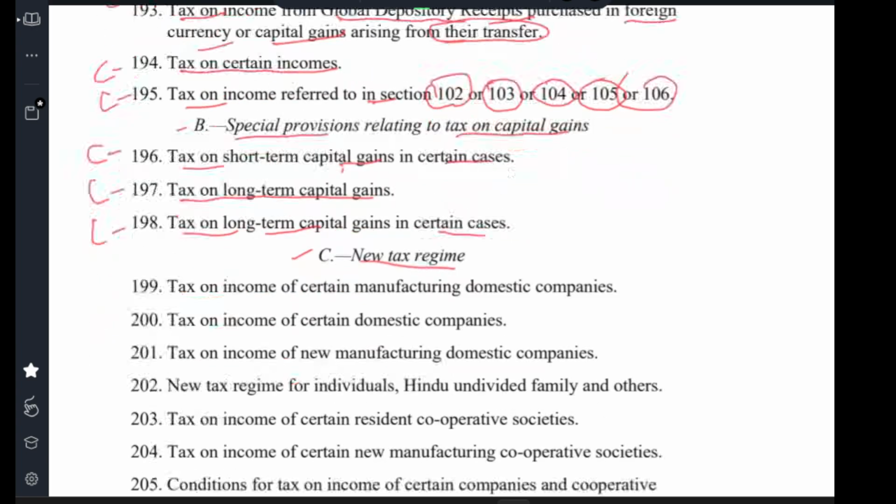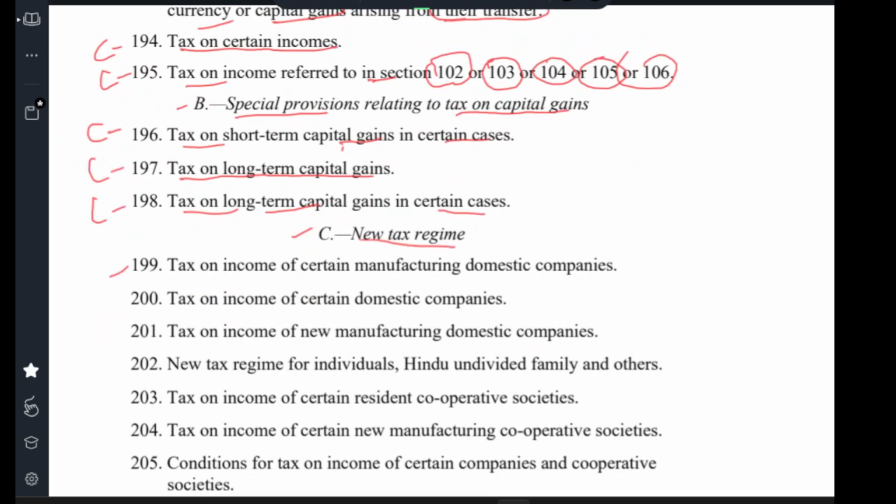C. New tax regime. Clause 199 Tax on income of certain manufacturing domestic companies. Clause 200 Tax on income of certain domestic companies. Clause 201 Tax on income of new manufacturing domestic companies. Clause 202 New tax regime for individuals, new tax regime for Hindu undivided family and others.